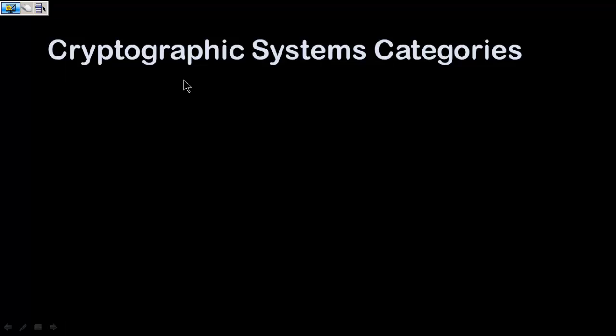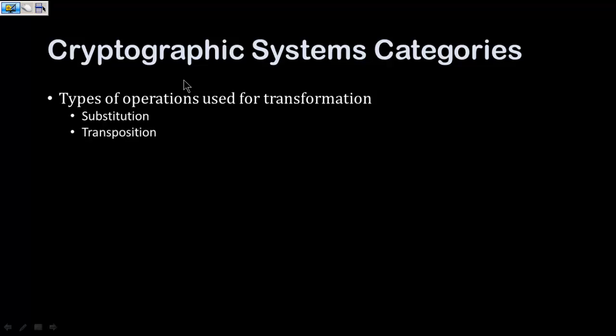Cryptographic systems are categorized along three independent dimensions. The first one is the operations that are used to transform the plain text into the ciphertext. And the two options that we have are substitution and transposition. In substitution, each element is getting replaced by any other element. But in transposition, we do not substitute a new element, rather, we rearrange the existing elements.